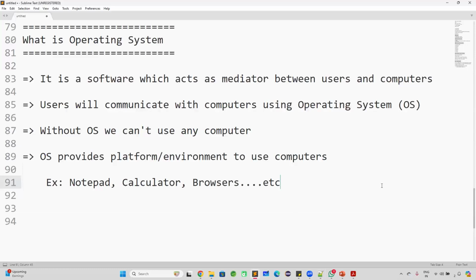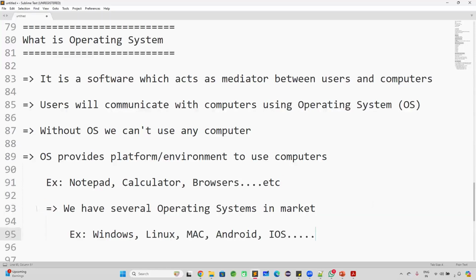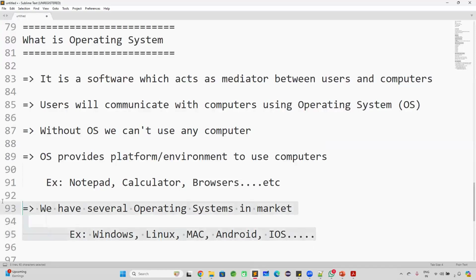So there are several operating systems available in the market. Windows operating system is available, Linux operating system is available, Mac operating system, Android, iOS. These are all the operating systems we have in the market. Operating system is a software which acts as a mediator between users and computers. Users communicate with the computer by using the operating system. Without an operating system, there is no use of the computer.